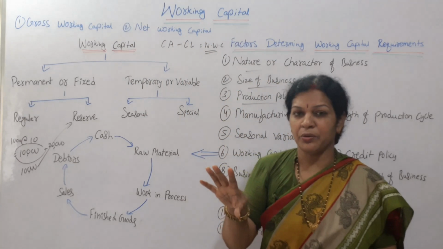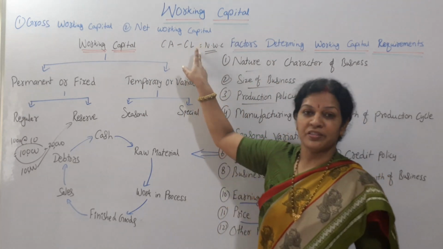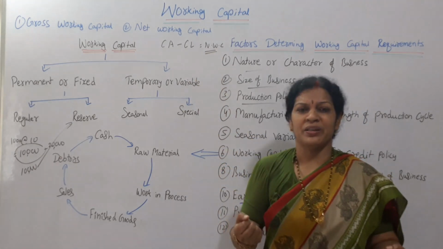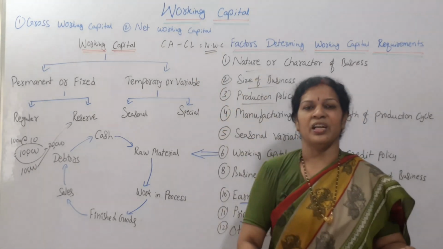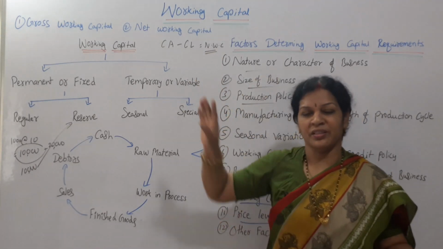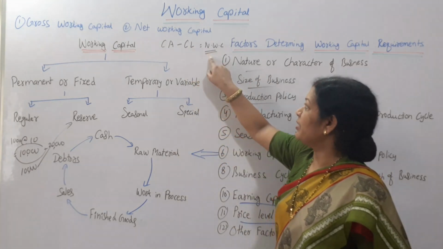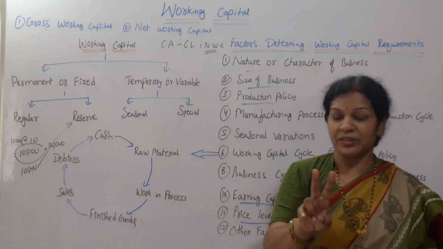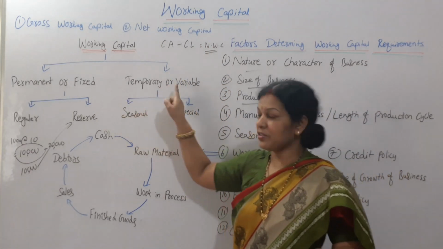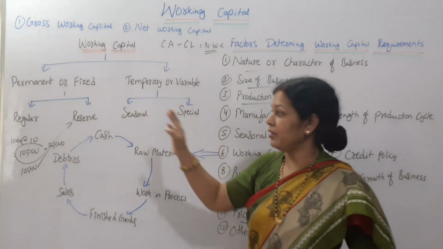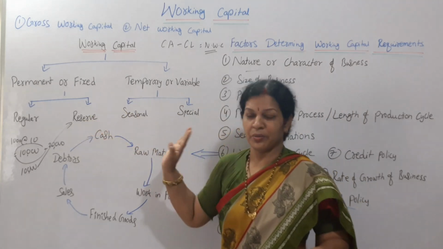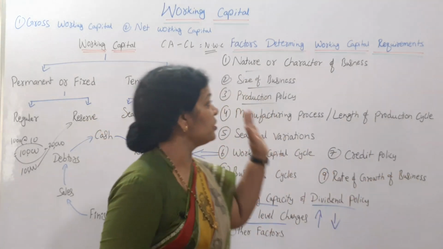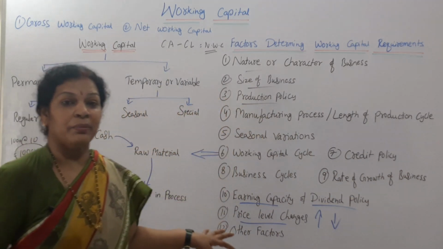Net working capital, how do we get it? Current assets minus current liabilities, you will get net working capital. Whatever current assets you have, from that you deduct the current liabilities, then that is net working capital. And we can divide gross capital into two parts: permanent or fixed, and temporary or variable. Under permanent, regular and reserve. Under temporary, seasonal and special.